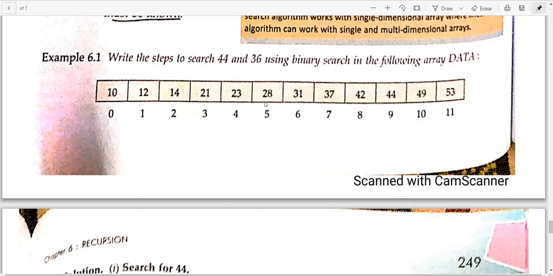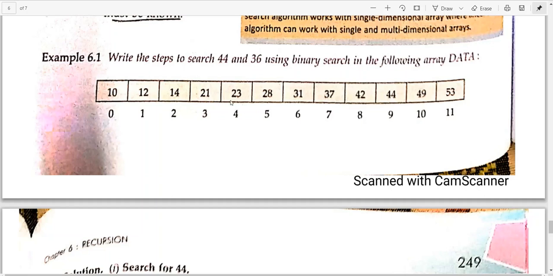So if you have calculated the mid, and you know it is a sorted array, where would you find 44? Towards the right or towards the left? Of course towards the right. So there is no need to search in the left part of it. You have calculated the mid, and if mid is less than the number you are trying to search, meaning 28 is less than 44, then you are not supposed to compare or check in this part of the array. You need to search for 44 in the right side of the array.